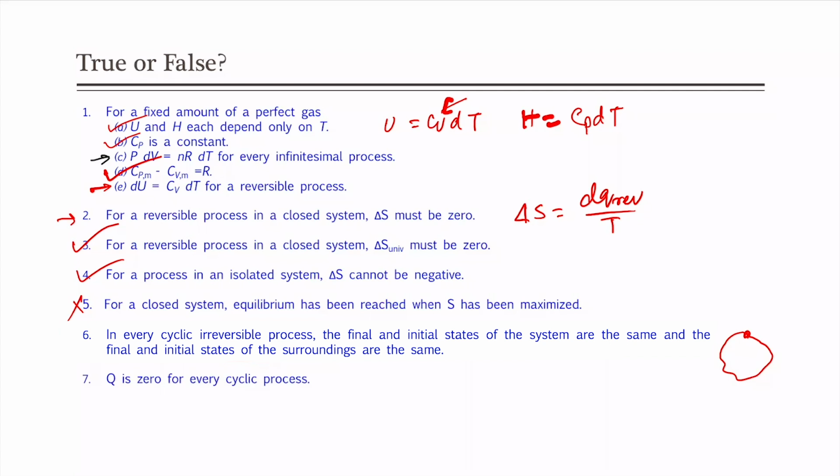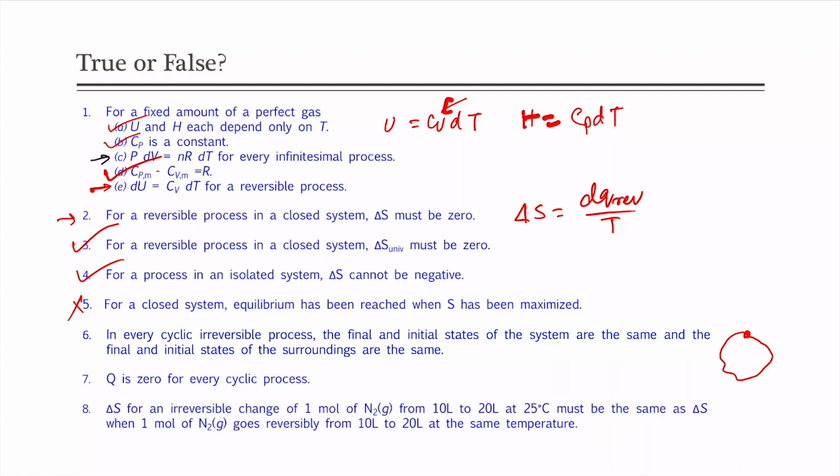Q is 0 for every cyclic process, which is not true. We know that Q is not a path function. So, Q may not be 0, and again for the Carnot cycle you know that Q is Q1 minus Q2 for that cyclic process of a Carnot cycle.